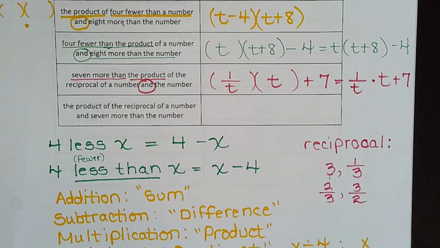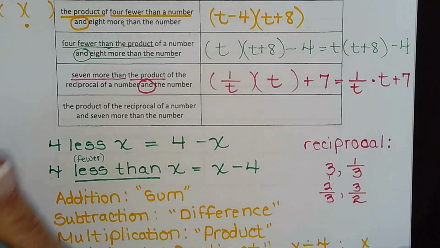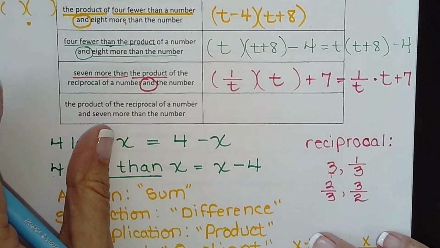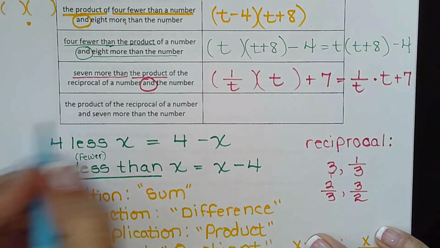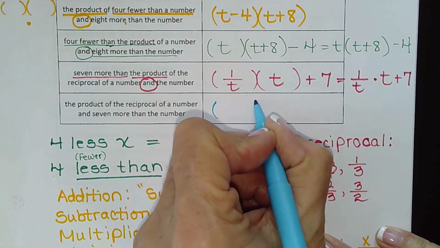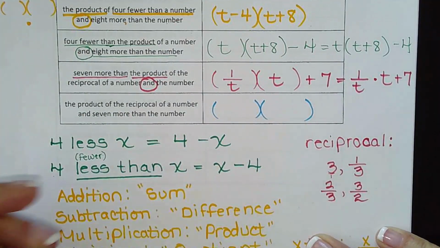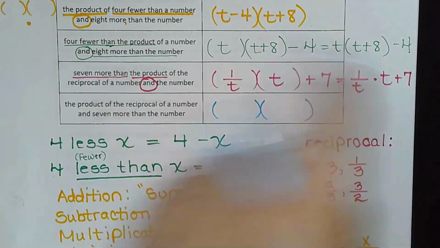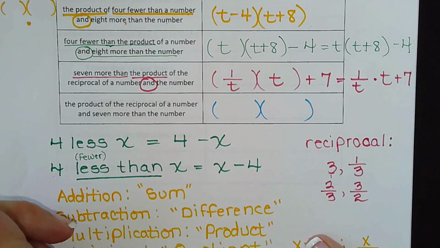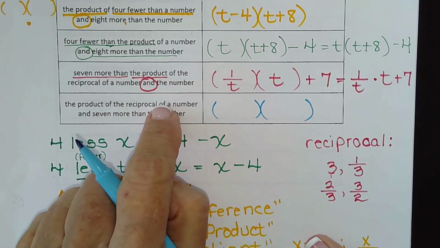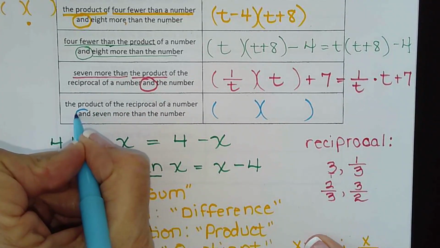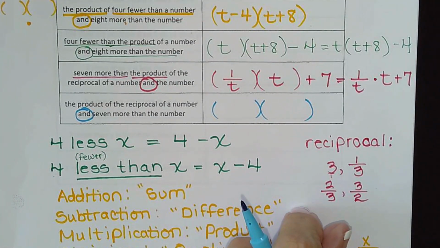So here's our last one on this page, and we got more on the next page. Lucky you guys, right? Okay, so product again. Get your 2 parentheses ready, and you can write a second step if you want to drop them. Of the reciprocal of a number and 7 more than the number.